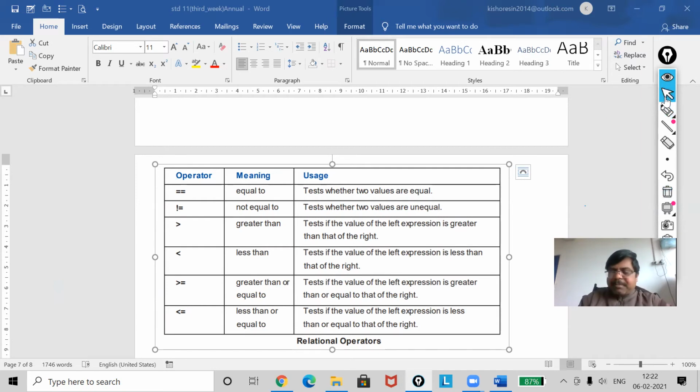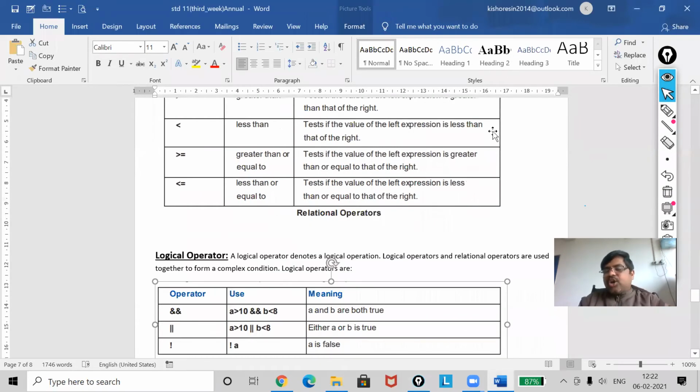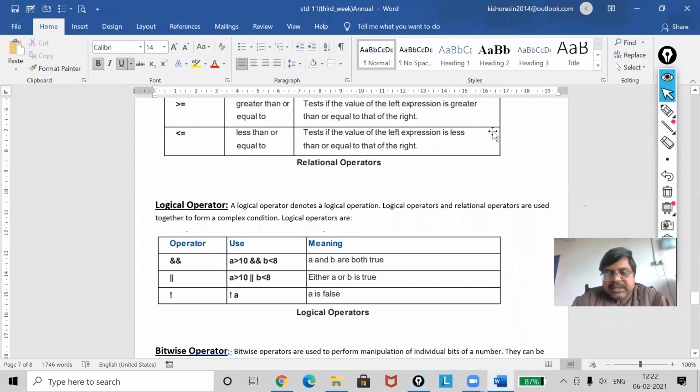Now students, my next topic is logical operator. Mathematical operator is understood. Relational is used to compare. Now, I use the logical operator when you have to join two expressions, like if A is greater than B and A is greater than C, then print A as the biggest number.